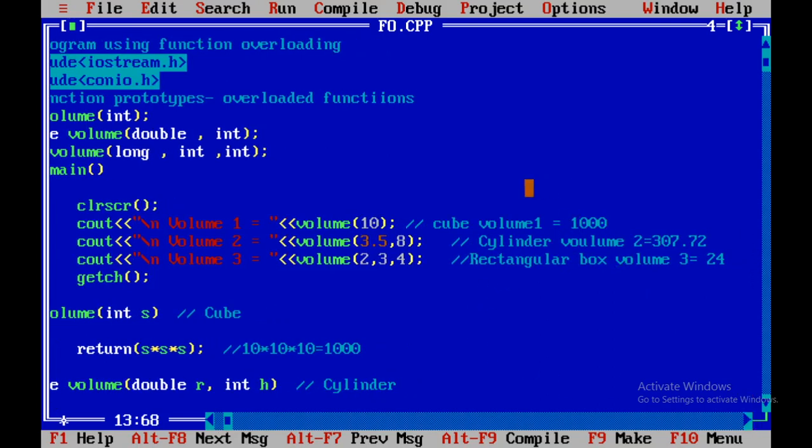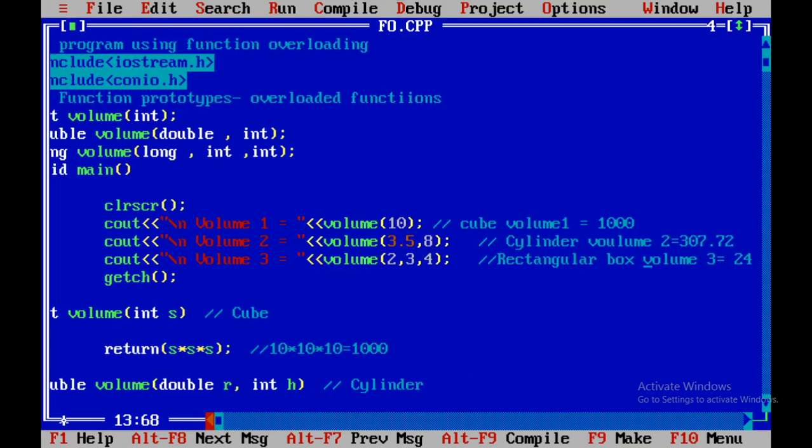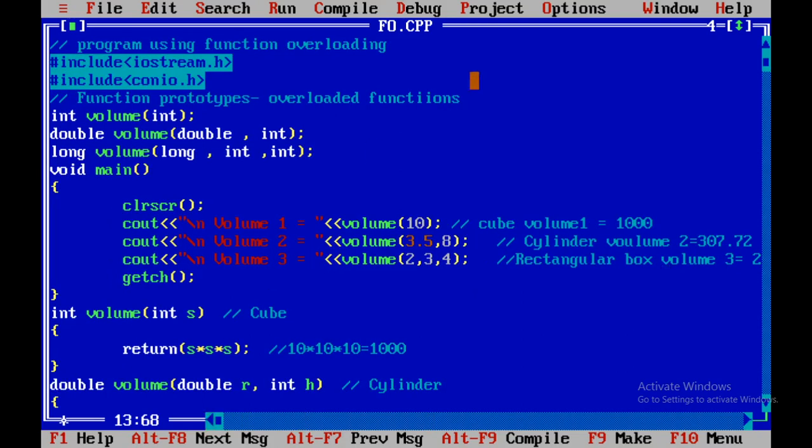As per our expectations, the related methods from the overloaded volume functions are called, and we are getting appropriate results.